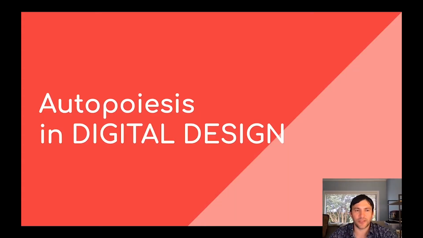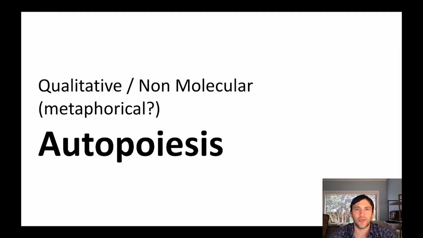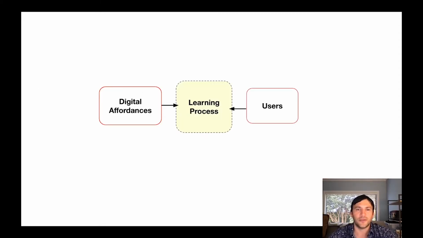Let's have a look at this concept of autopoiesis applied in digital design. And here I want to make a note that when I talk about autopoiesis in this context, I'm referring to the qualitative or the non-molecular version of autopoiesis. Let's consider the situation where we have on one side the digital affordances or the digital tools, and on the other side we have the users or the people using the technology. And in this coming together between the tool and the user, we have the learning process occurring.